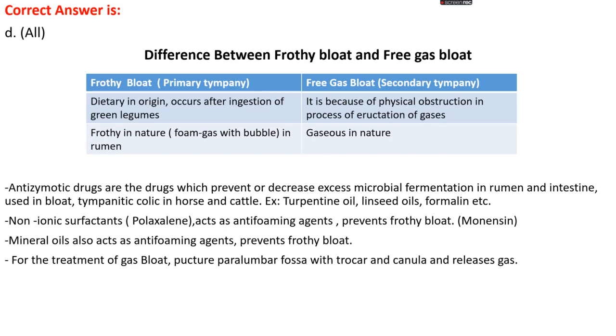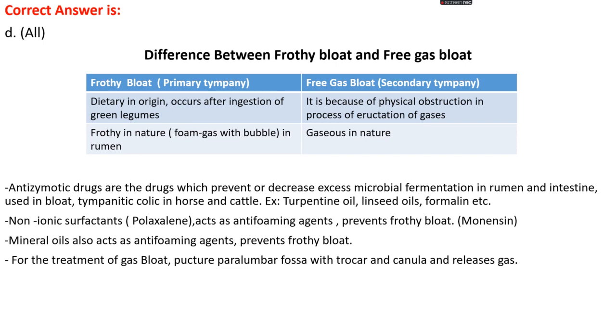Antizymotic drugs are the drugs which prevent or decrease excess microbial fermentation in the rumen and intestine. They are used in bloat and tympanic colic in horses and cattle. Examples of antizymotic drugs include turpentine oil, linseed oil, formalin, etc.